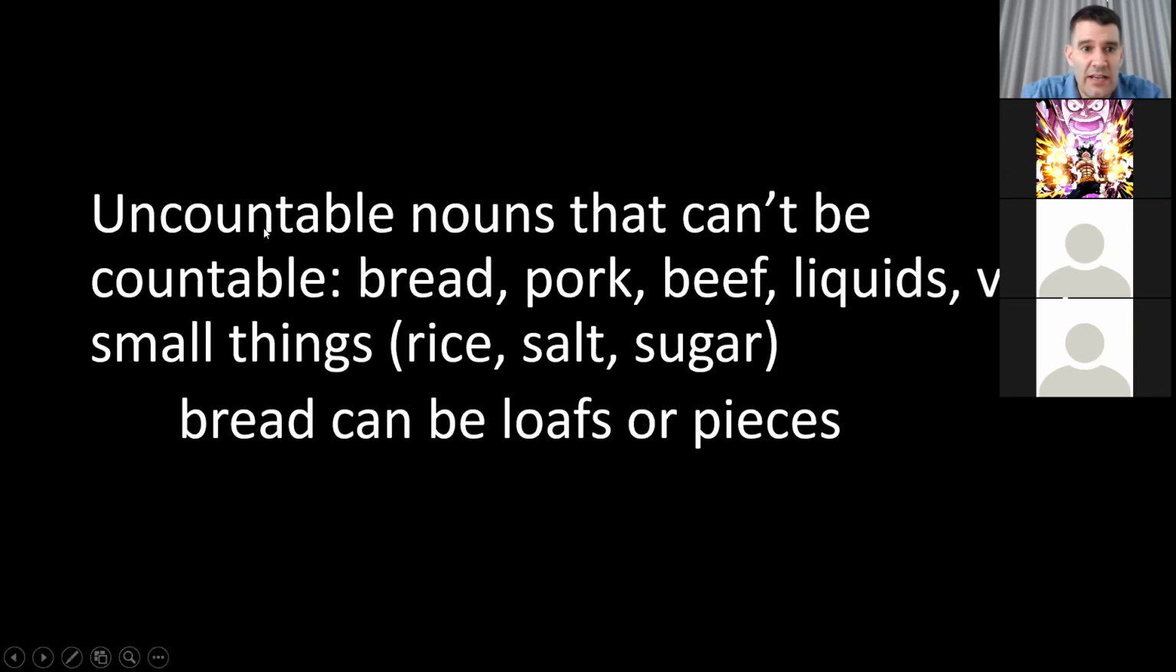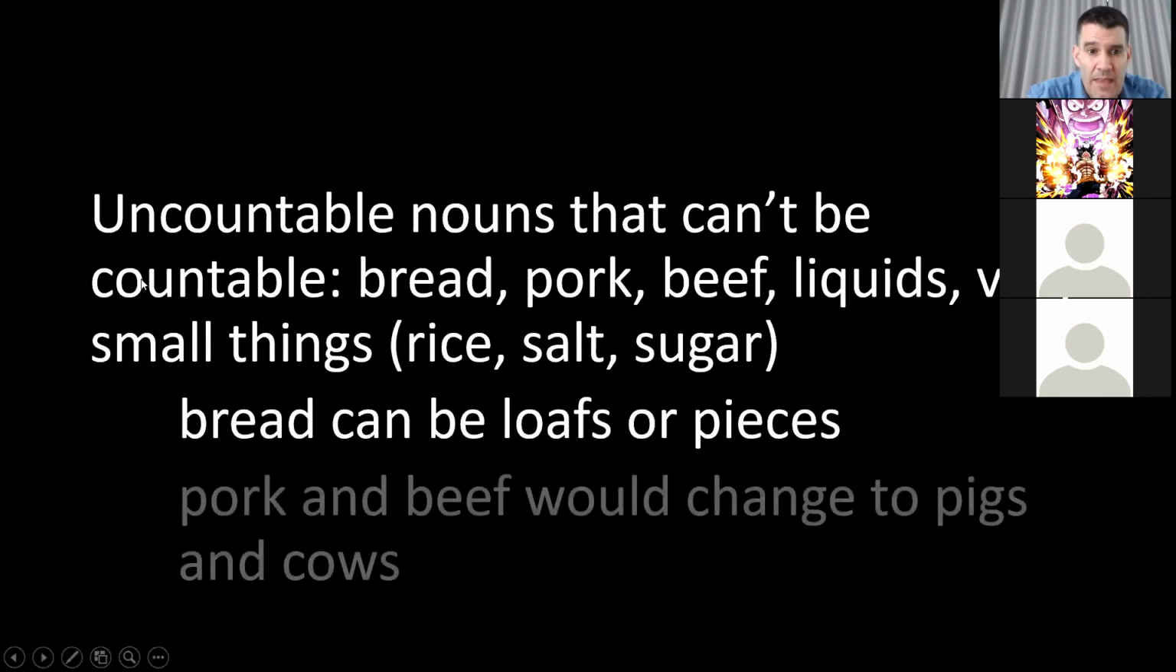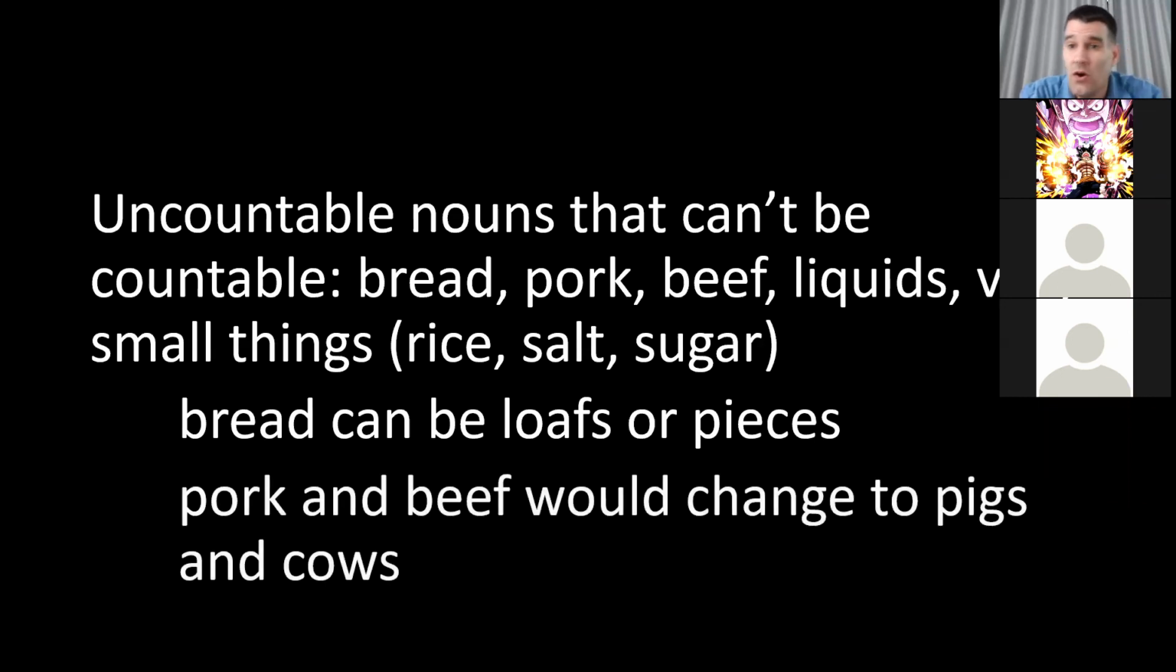So last thing for today, I will go through uncountable nouns that can't be countable. This will be quick. So bread. Bread can be loaves or pieces, things like this. Bread always has a measuring noun with it. Pork and beef are always uncountable because if you talk about the whole animal, then you would say pig or cow, not pork or beef. So pork and beef are the English words for pigs and cows that we eat. So it's always uncountable.